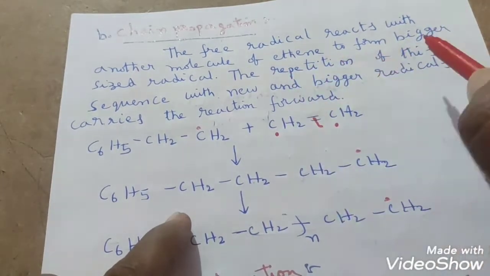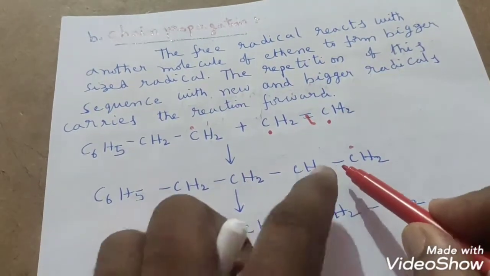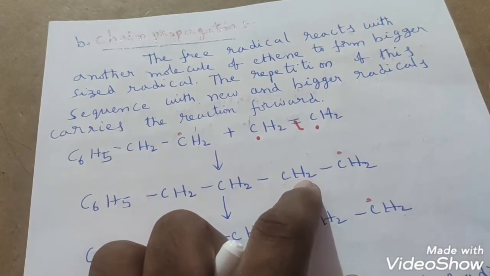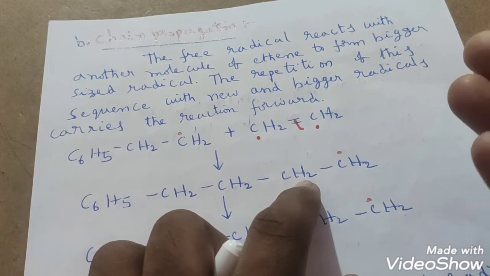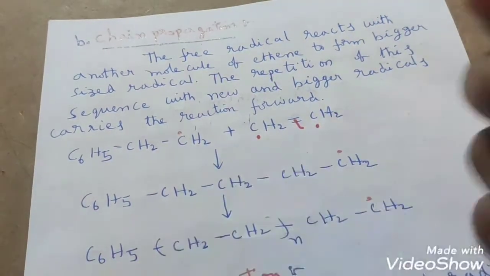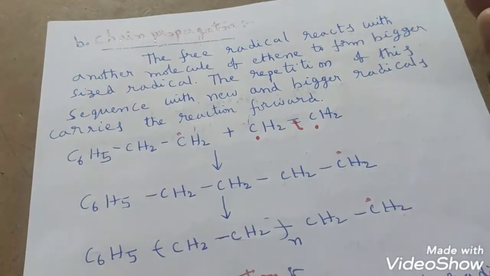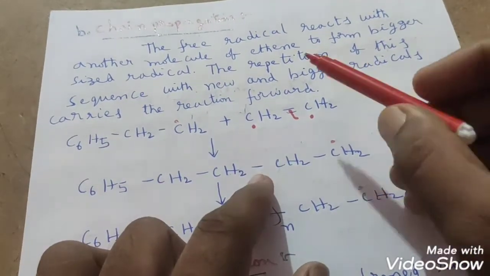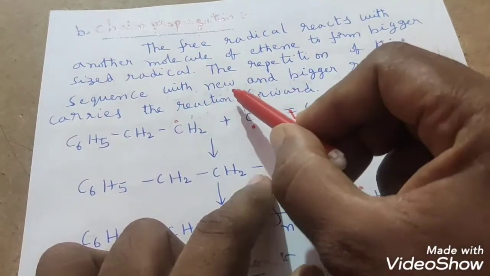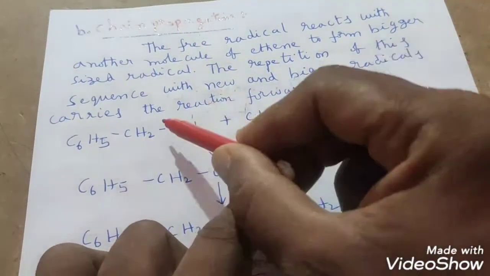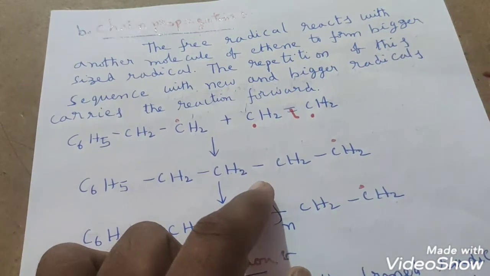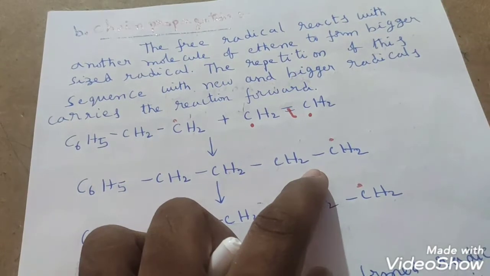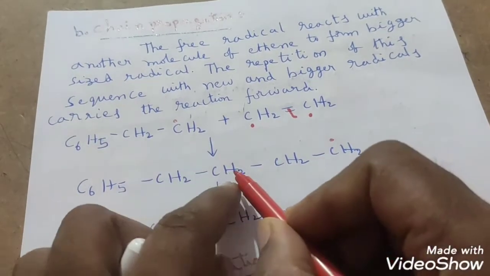This repetition of the sequence, what does it mean? To this free radical you can add one more ethene molecule. What is the meaning of polymerization of ethene? While adding many ethene molecules, they will undergo polymerization and produce polyethene. The same concept we are going to apply here. So the repetition of this sequence with new and bigger radicals carries the reaction forward. That means to this bigger free radical, if you add one more ethene molecule, again it will join like this.